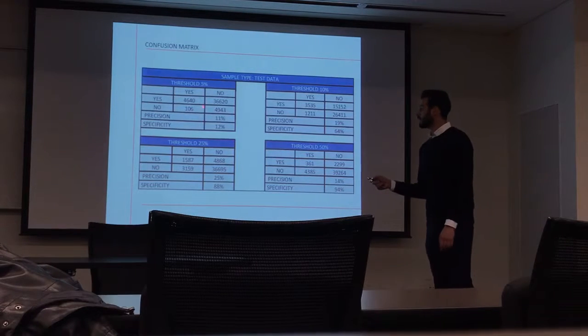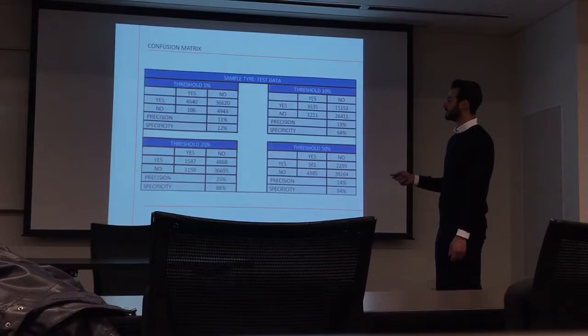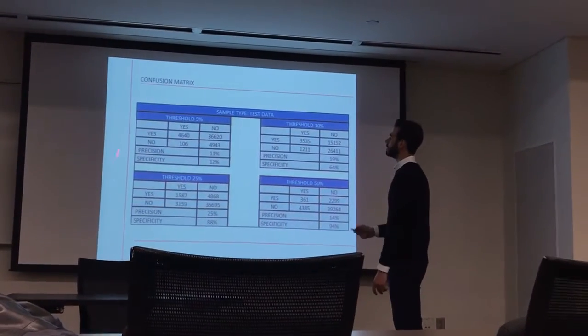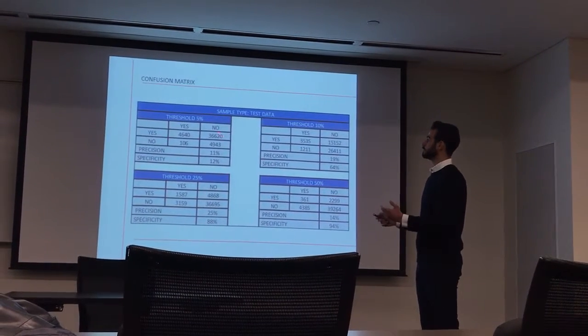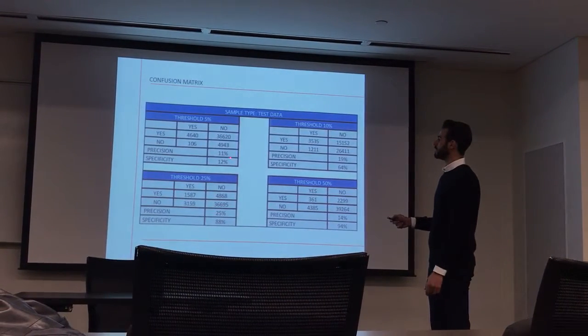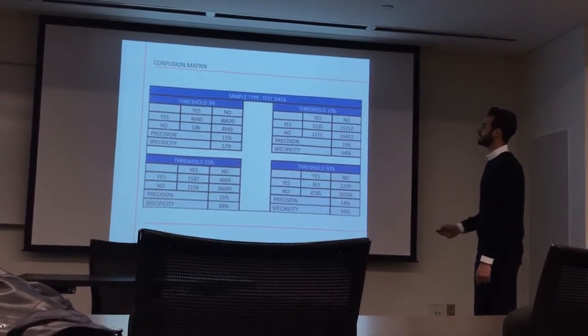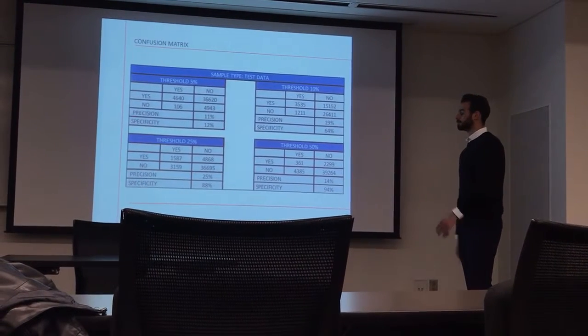Well, I predicted that there will be at maximum 4,640 defaults, and I was right, because those guys defaulted. But at the same time, I predicted that these guys are going to default, but they didn't, so I was wrong. Specificity and precision, the indexes that the professor suggested to us, work on the no default side and the default side.